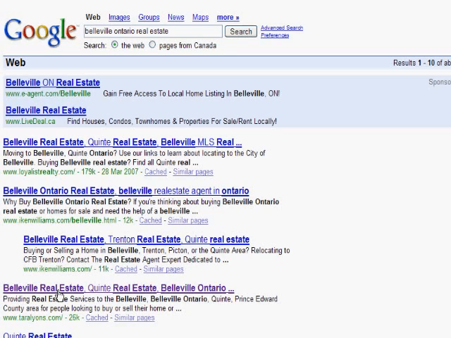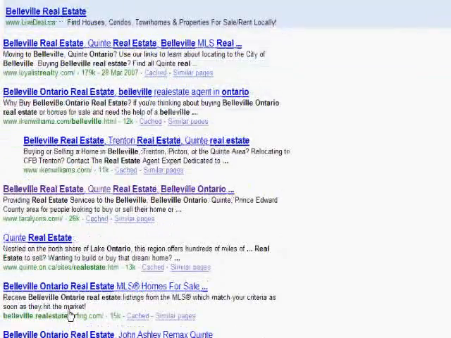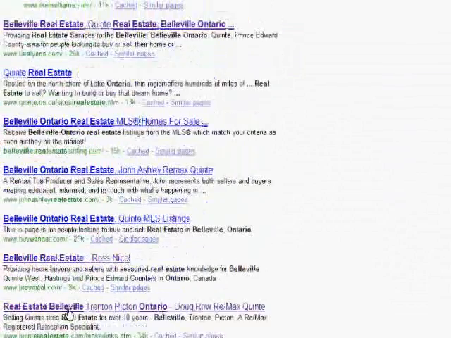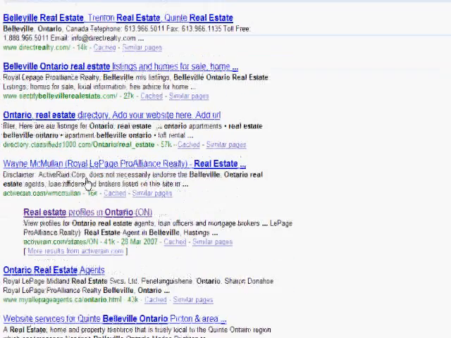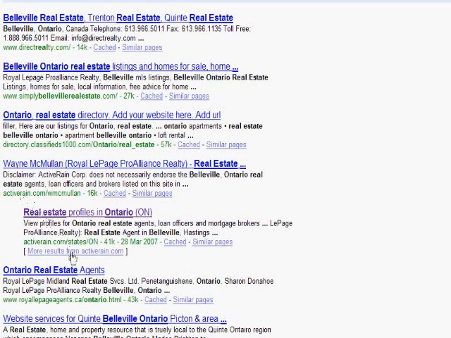There's only really two, because this is the same agent here. So one real estate company, one realtor, and she's now in the 3rd spot. If we scroll down and go to the 2nd page, you're going to see some of the sites that we talked about. There's Active Rain, and you can see an Active Rain agent's blog is put up there, which is good.